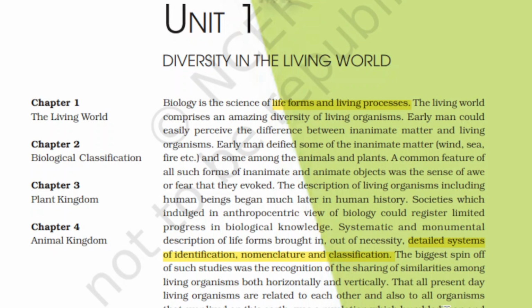In the following chapters of this unit, you will get a description, including classification of animals and plants, from a taxonomist's perspective. So how the taxonomists see things, we'll discuss in the coming chapters.